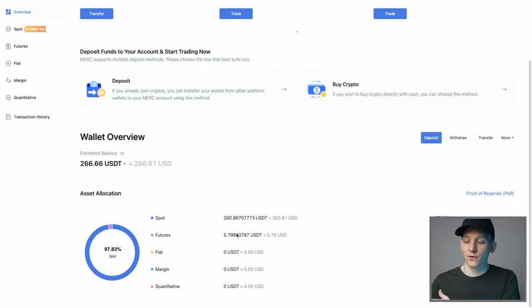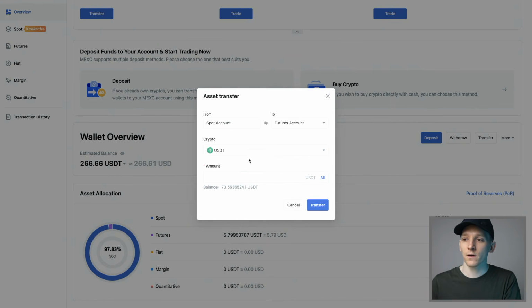Futures is obviously the futures trading platform. You can't withdraw directly from there. So we can transfer assets from spot over to futures. So come to transfer here, then you can choose any account and then to any account. So there are many different accounts depending on what you want to trade. So we're going to transfer in some assets from spot into futures. So we'll just press all here and then press transfer.